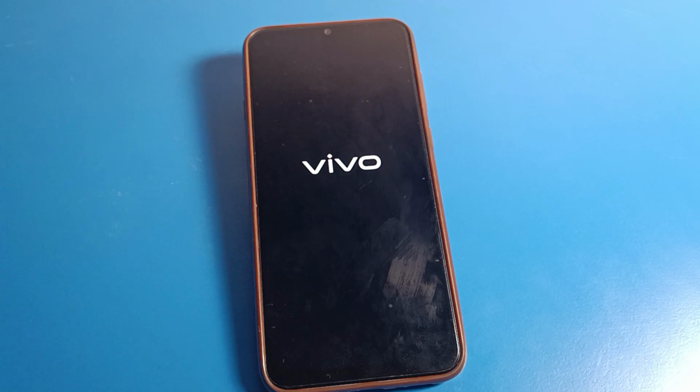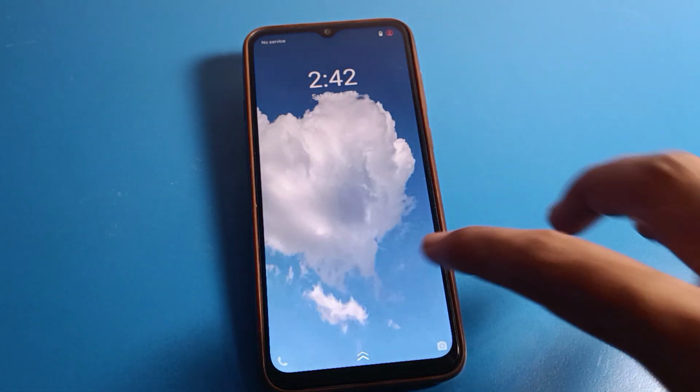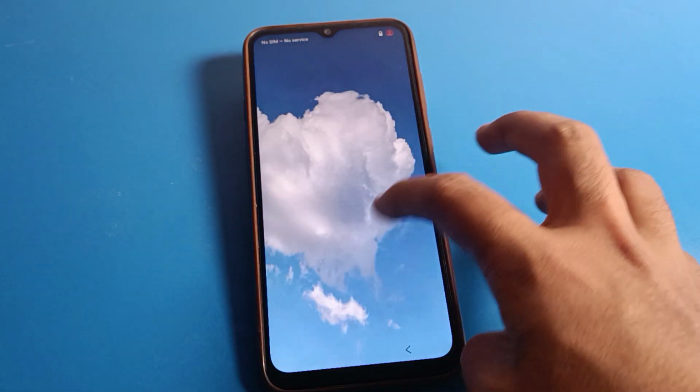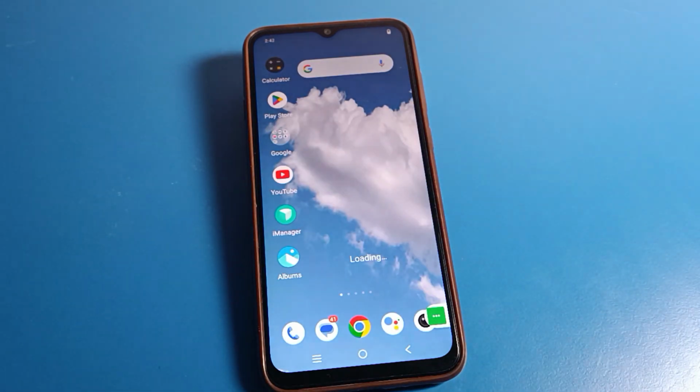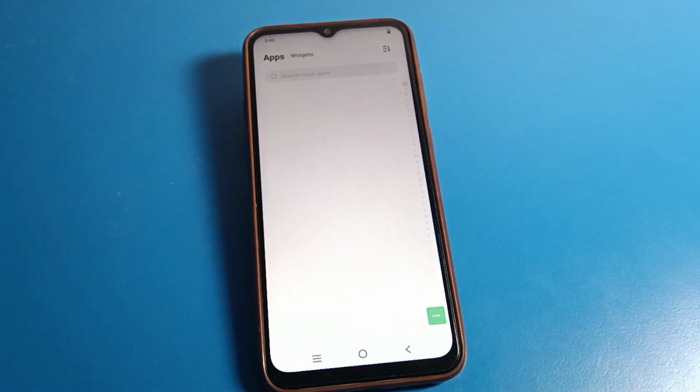So guys, the phone will power on. Now swipe here, unlock your phone, and you can use your Vivo phone. So like that, we can power off our phone without pressing the power button.